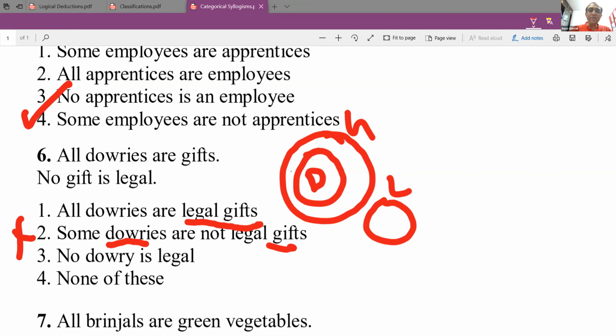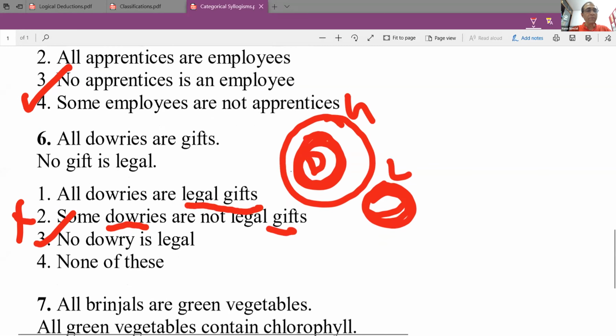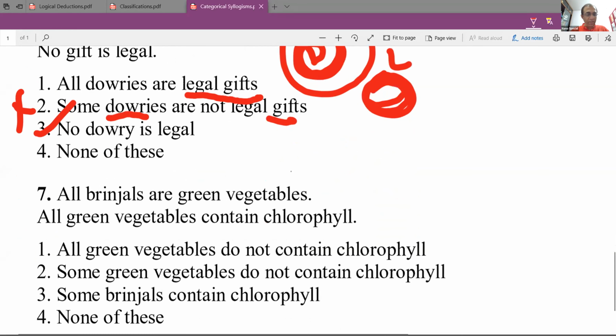Now we can definitely say that the set of dowries is here and the set of legal elements is outside, so their intersection is zero. Nothing between the set of dowries and the set of legal elements. So you can always say that no dowry is legal. Answer is 3. Clearly the answer is 3, so no doubt about it. Let's go on to the seventh one.